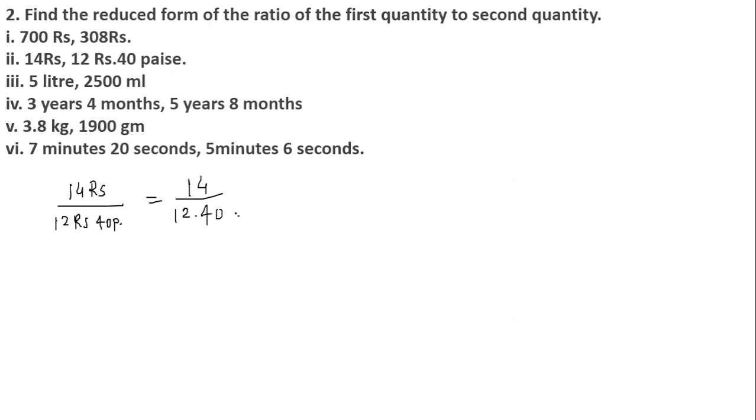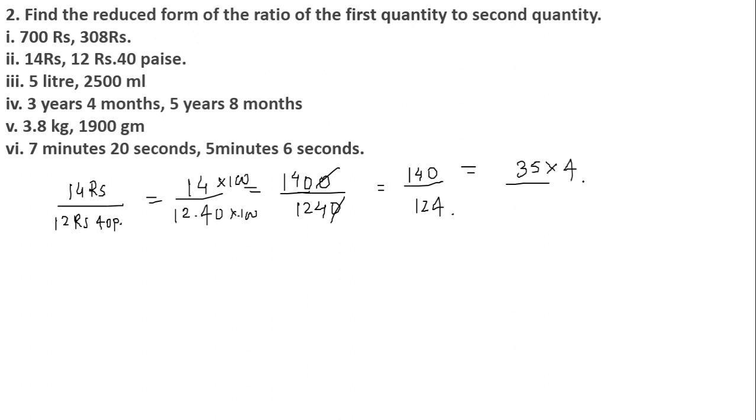Or I can rewrite it by simply multiplying the numerator and the denominator with 100. I'll get 1400 over 1240. Simply I have removed the decimal points from numerator as well as denominator. So 0 will get cancelled from numerator as well as denominator. I'll get 140 divided by 124. Now 140 comes in the table of 4: 35 fours are 140, and 31 fours are 124. So on both sides we have 4, we can cancel it out.